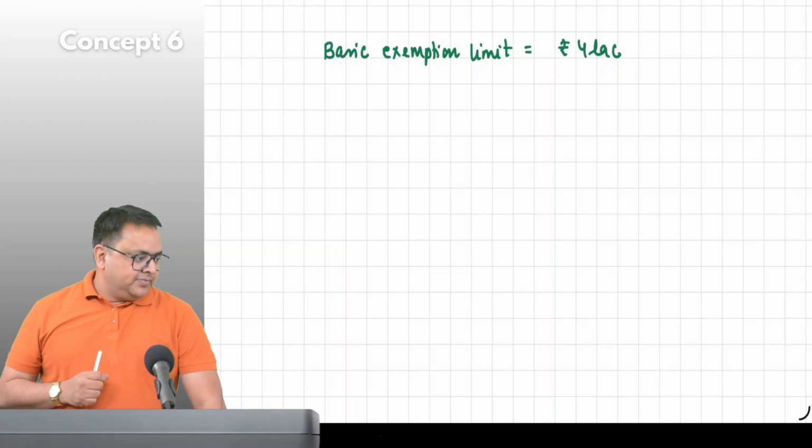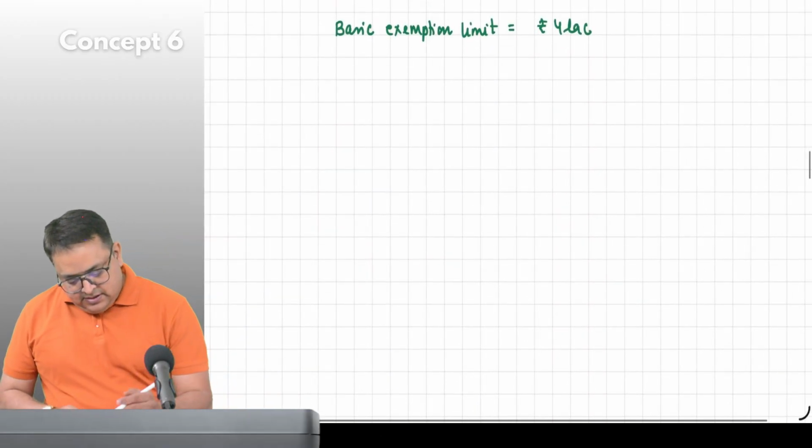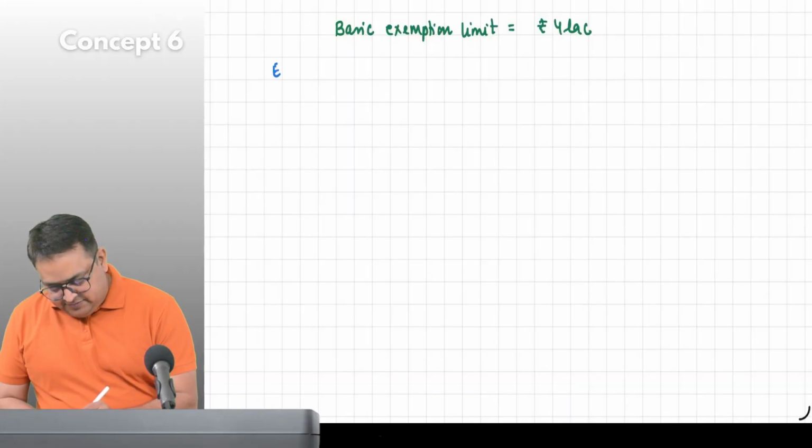Now, everybody, please write an example with me.